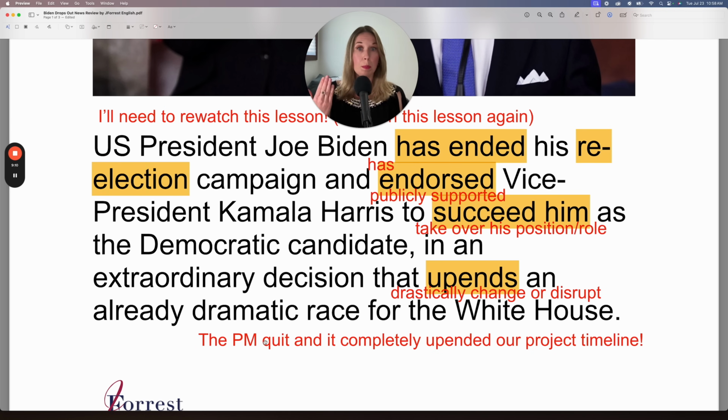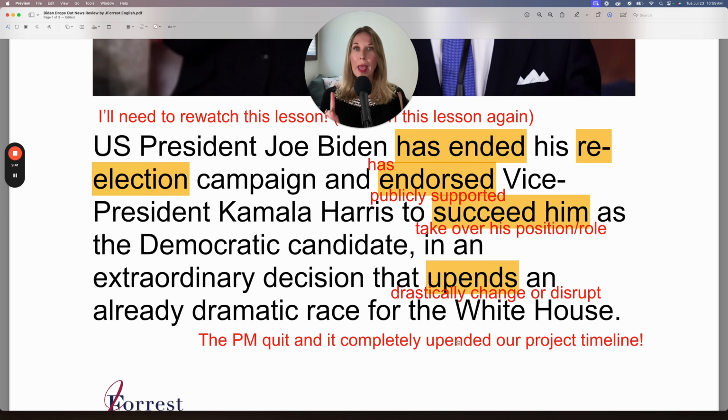You might say, the PM quit. PM is short for project manager, a common acronym. The PM quit. Remember, quit means permanently left the position, but it was also a voluntary decision. The PM said, I quit. The PM quit and it completely upended our project timeline. It disrupted or dramatically changed our project timeline.